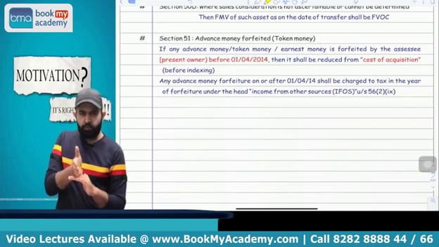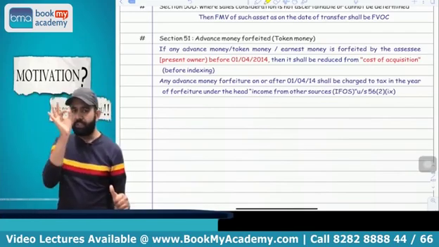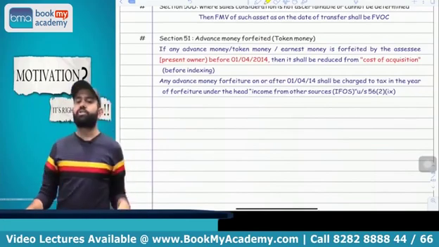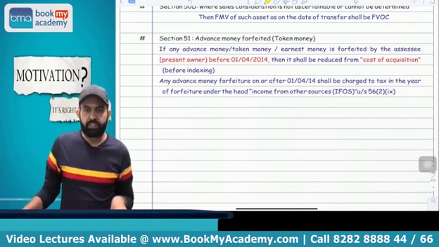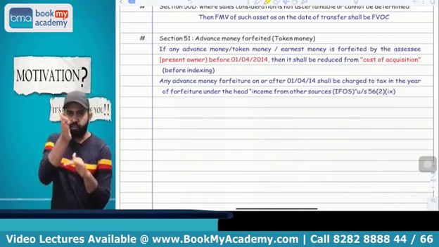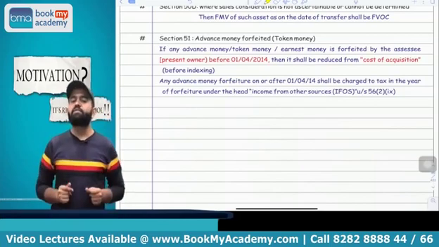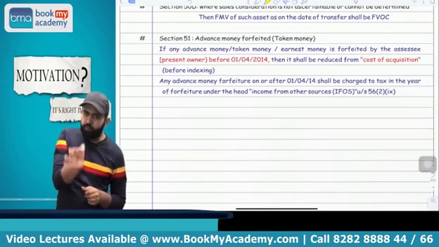Suppose advance money is forfeited before 1/4/2014, then whenever you transfer that asset, you just have to reduce it from the cost of acquisition. Sir, before indexation or after indexation? You have to reduce before indexation, and after that you can do the indexation. Means first you reduce and then do the indexation. You got my point or not? Yes. Now try to understand one more thing.